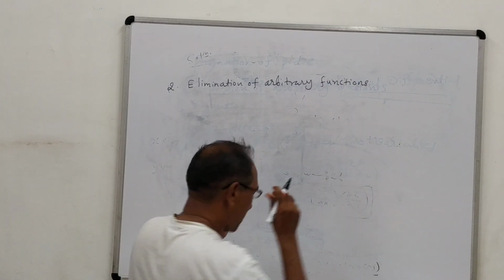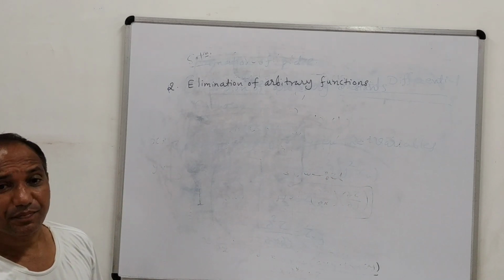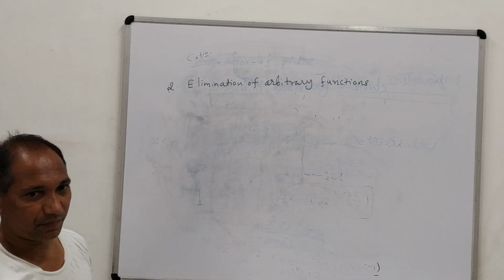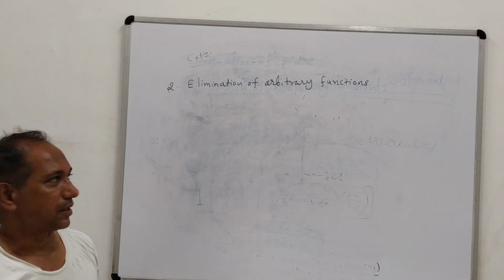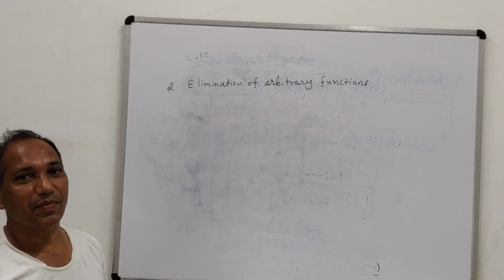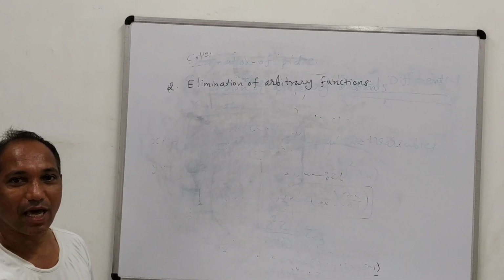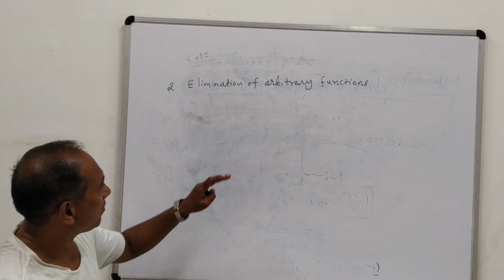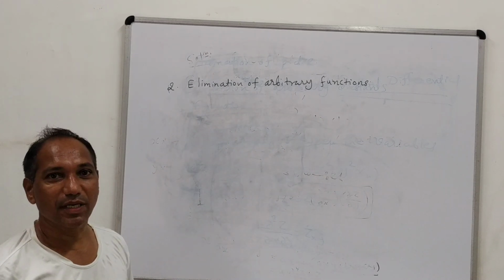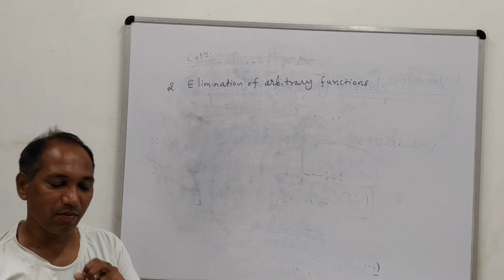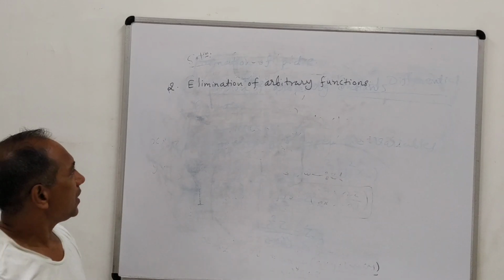That means sometimes the equation will contain some arbitrary function. Likewise, in the first type we eliminated the arbitrary constants. Here, same, we need to eliminate the arbitrary functions, and if we are able to eliminate the arbitrary functions, then we can